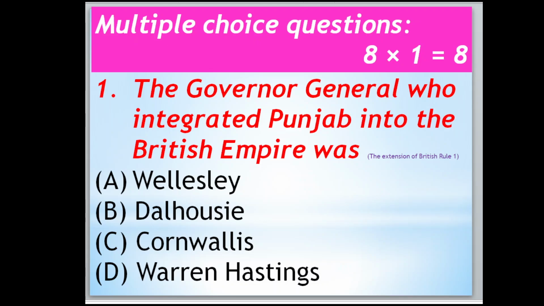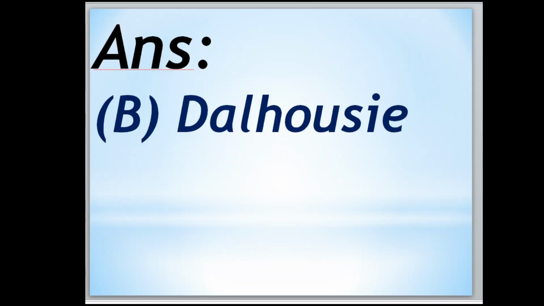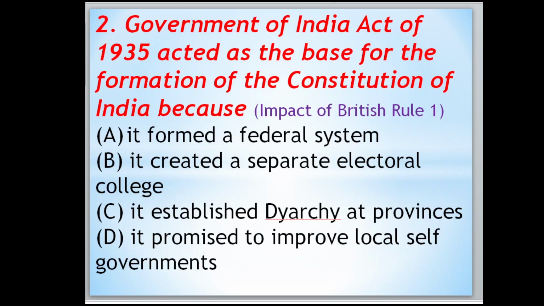Multiple choice questions. 8 into 1 is equal to 8. So 8 will be there. In that first one, the Governor General who integrated Punjab into the British Empire was Wellesley, Dalhousie, Cornwallis, or Hastings. So answer is B, Dalhousie. It's a suggestion, I appeal to you that if you know the correct answer, then please comment while you are watching this video. Okay, move to the next.